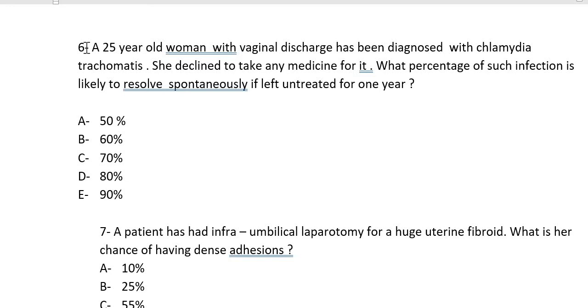Then it can distort the fallopian tubes. Then it is an important cause of ectopic pregnancy, tubal disease. So tubal disease, which is also again another cause of subfertility and infertility. Okay, that is one thing. So that's why it is very important to treat these infections.